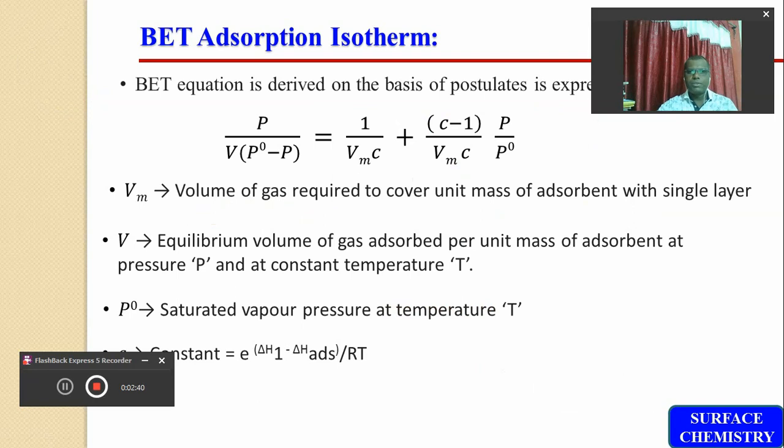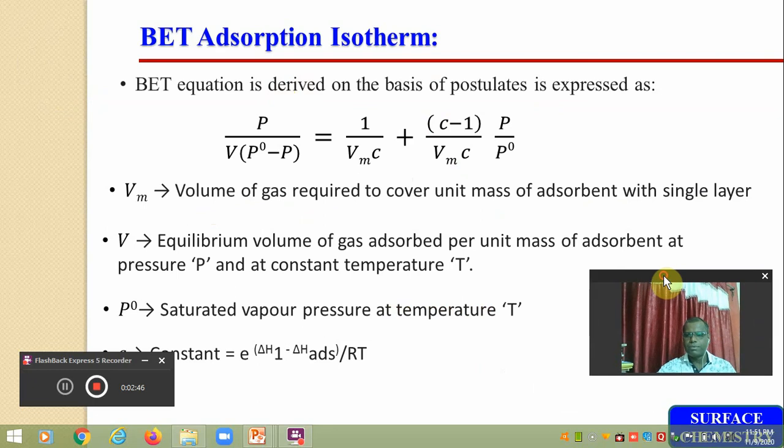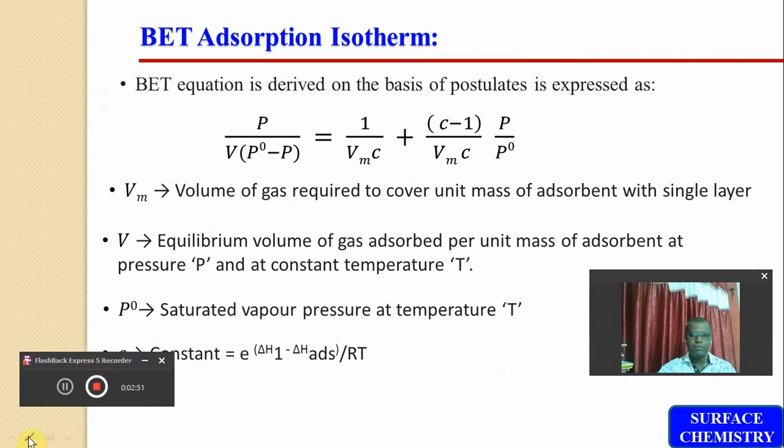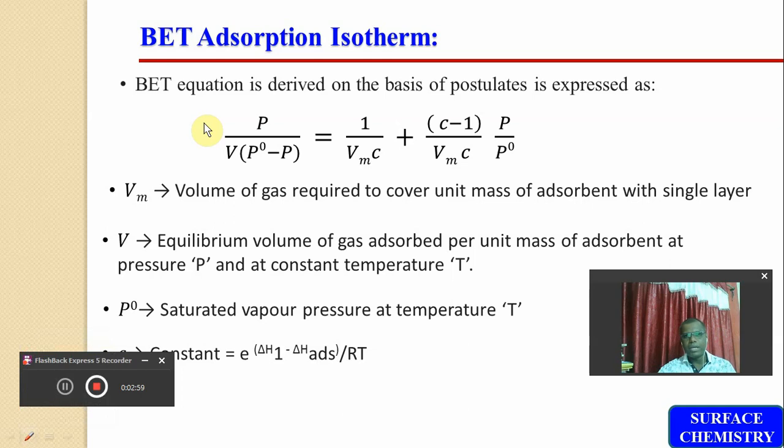So, dear friends, in the previous part we discussed the postulates stated by BET, and based upon these postulates we studied the equation, which is called the BET equation. Before discussing the validity of BET adsorption isotherm, I would like to revise the BET adsorption equation.